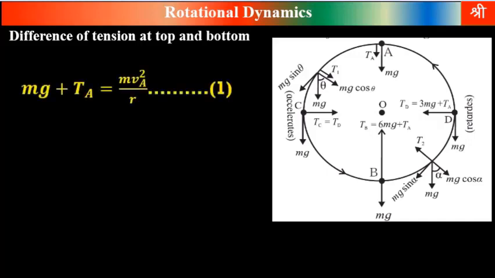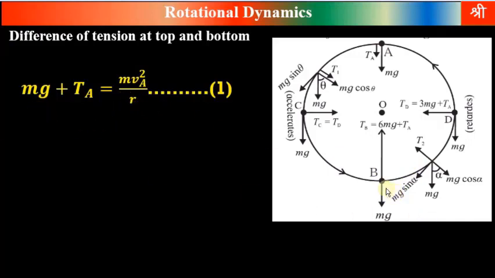Difference between tension at top and bottom. Tension in the string changes at every instant or at every point of the circular motion. Tension is not constant. So tension in the string at bottom is maximum, while tension in the string at the topmost position is minimum. So what is the difference in tension? We have to derive the expression for the difference in tension.